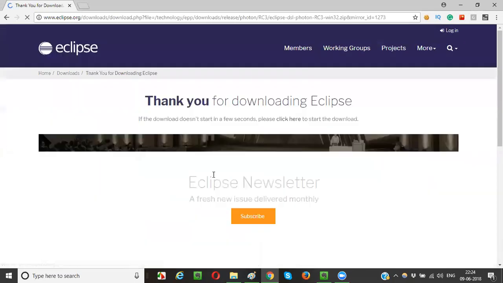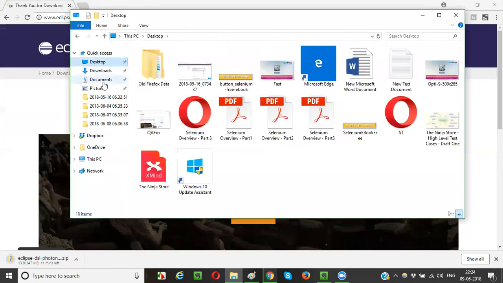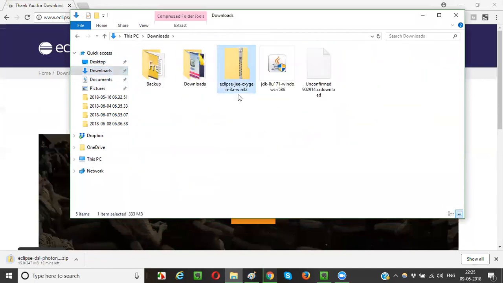Let's see how much time it will take to download. Thank you for downloading Eclipse IDE. It started. Let's see whether it can download completely, it's saying 12, 13 minutes. The time is getting reduced, but it's 347 MB, guys. Very big file. I just thought the same thing, and before the session I downloaded the Oxygen package, but I just now saw Photon, which is the latest version.